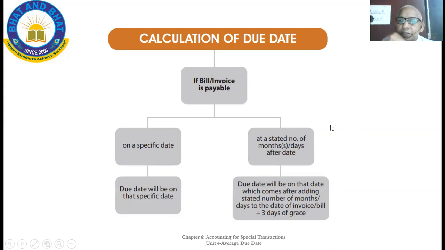Say 3 months means after 3 months, plus 3 days will be added as grace days. Wherever there is a period, time fixed, not date fixed, like a time bill of 3 months or 30 days, then plus 3 days of grace will be given for payment. That also will be taken into consideration while calculating the due date. If it is a demand bill or a specific date is there, these grace days will not come. Take the photo.